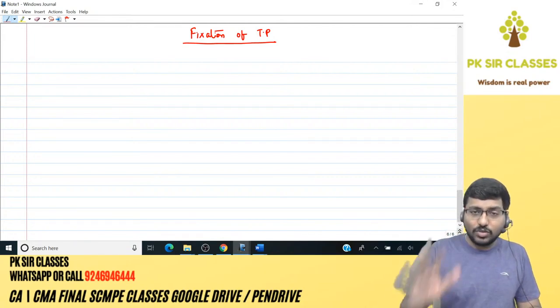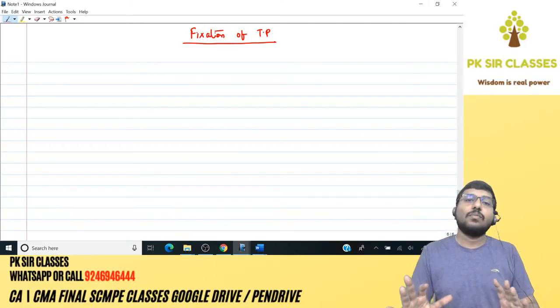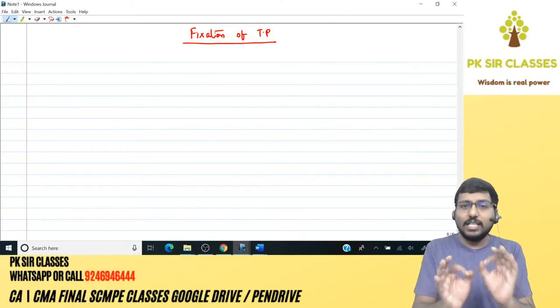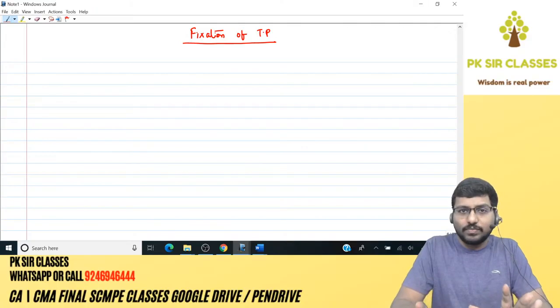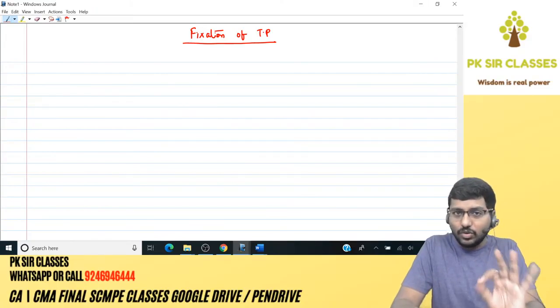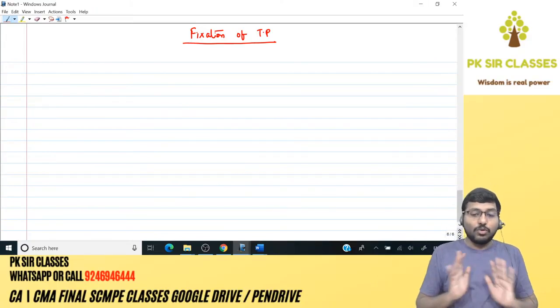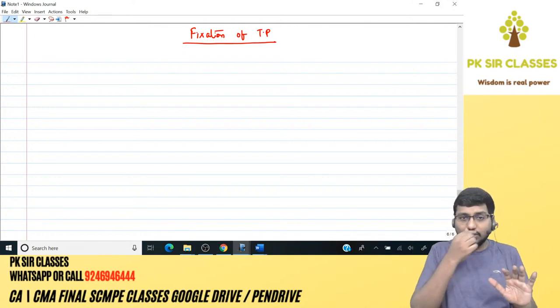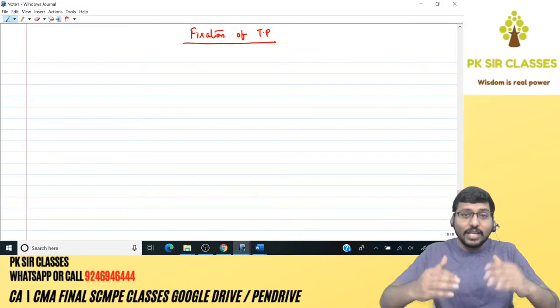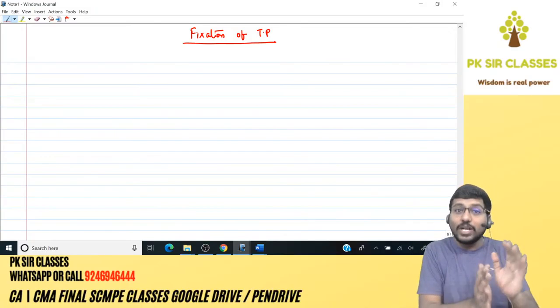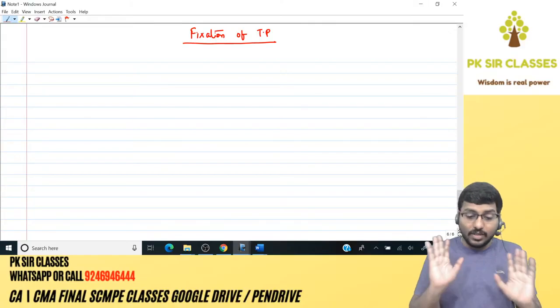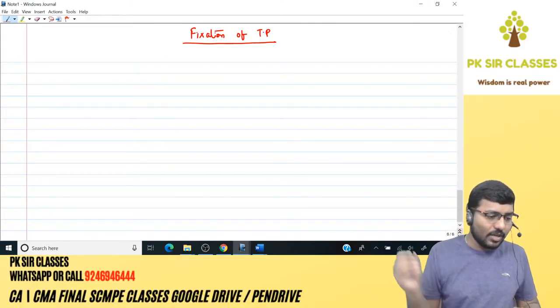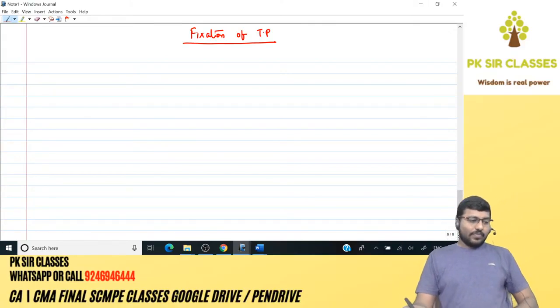One thing is assured: once you are inside Prasanna Kumar sir's class, that is PK sir's class, every single chapter will be dealt with logics only. Including standard costing. Therefore, don't worry about that. We're going to go for the logics. But before that, first let's understand the procedure. Only once I put the procedure can I explain the logic behind it. Why did I do it this way? Clear? Till that time, you should be with me. Are you ready? Chalo.